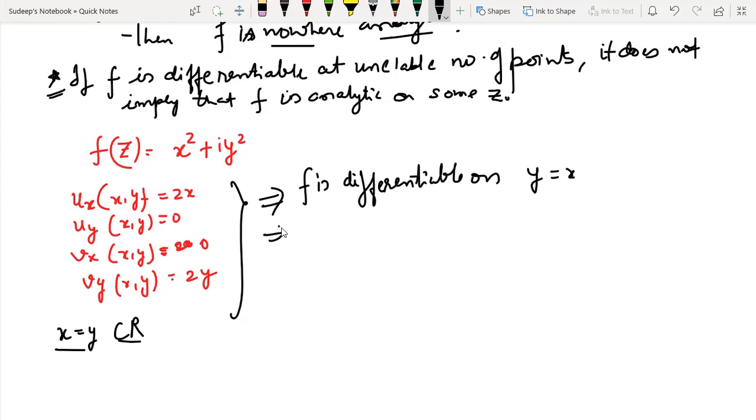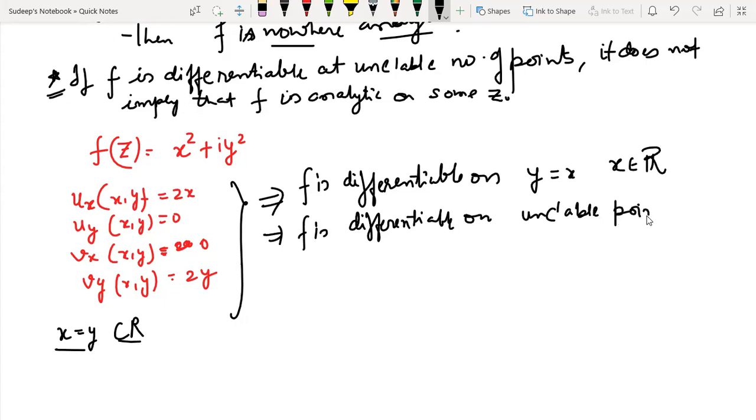It also implies that f is differentiable at an uncountable number of points, because on this line there would be an uncountable number of points. Because after all, x belongs to R. So f is differentiable at an uncountable number of points. But does it imply that f is analytic? No, not at all.